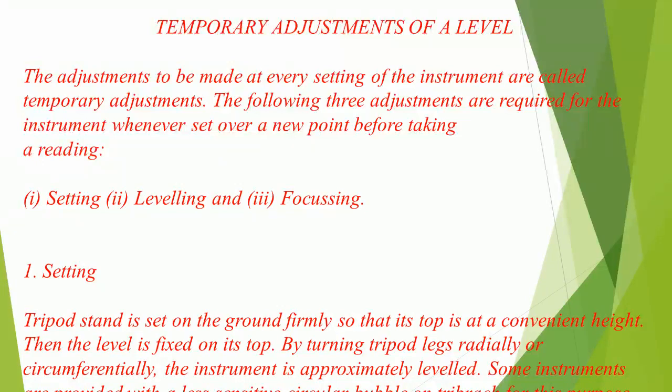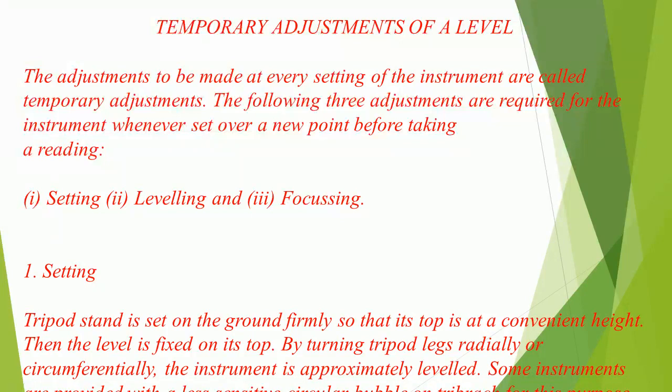Temporary adjustments of a level. The adjustments to be made at every setting of the instrument are called temporary adjustments. The following three adjustments are required for the instrument whenever set over a new point before taking a reading. 1. Setting, 2. Leveling and 3. Focusing. 1. Setting. Tripod stand is set on the ground firmly so that its top is at a convenient height.